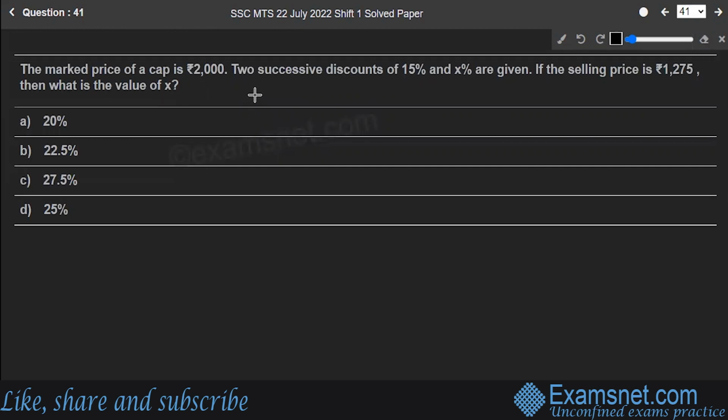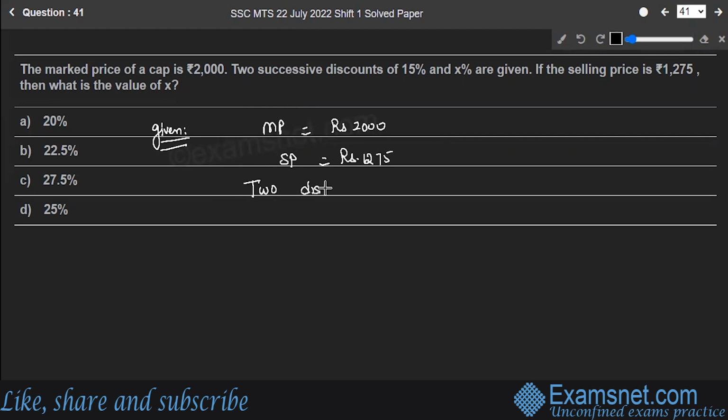All right. So first thing, you are given marked price is equal to 2,000 rupees. Selling price 1,275 rupees. And you are given two discounts.